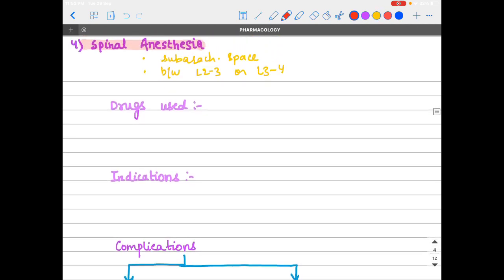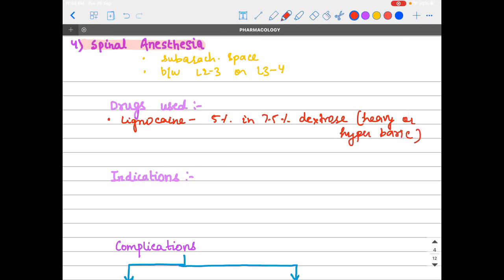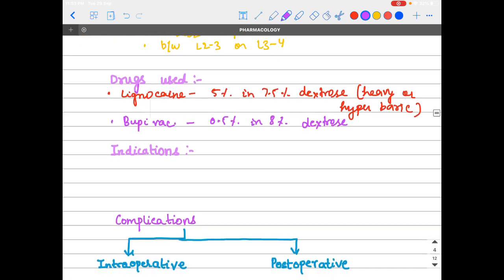The drugs used are, number 1, lignocaine 5% in 7.5% dextrose, which is heavy or hyperbaric. And one more drug that can be used is bupivacaine, 0.5% in 8% dextrose.